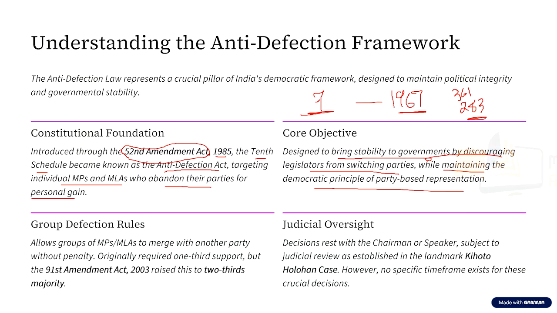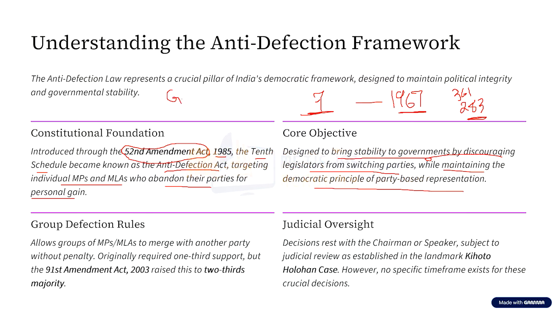Now, why did Congress lose seven state governments? One of the reasons was that many of the MLAs from the Congress shifted their political allegiance. That is, from Congress they jumped to different parties. And there was one MLA from the state of Haryana by the name of Gaya Lal.